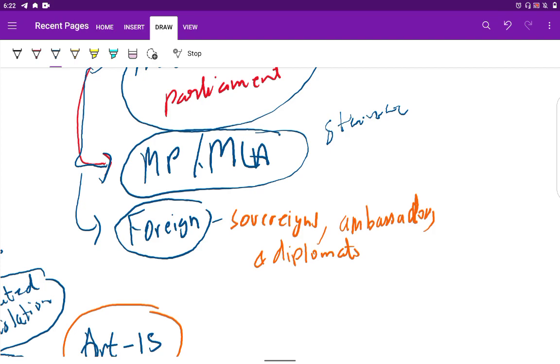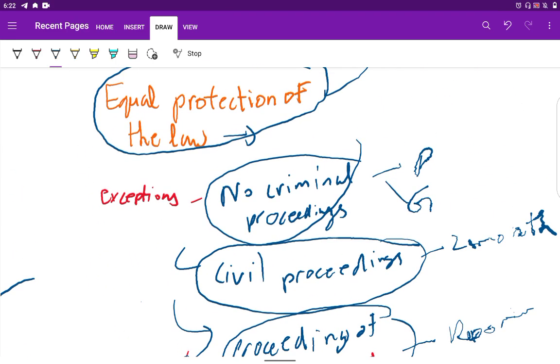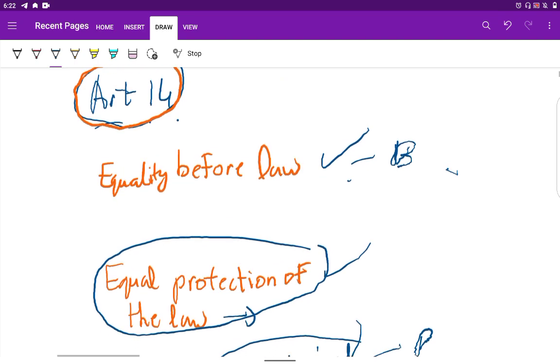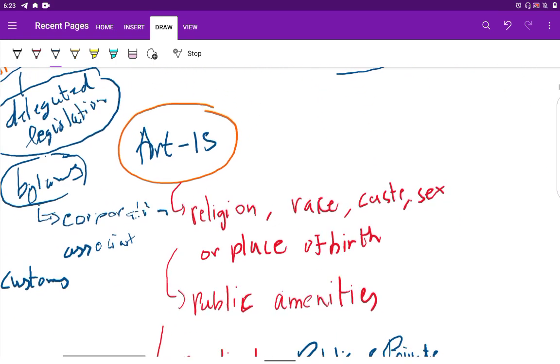Then foreign sovereigns, ambassadors, diplomats also enjoy some sort of immunities in India from criminal and civil proceedings. So these are some of the exceptions granted to some people in some circumstances. Otherwise, everyone is equal before law, and equal protection of law is guaranteed to the citizens of India.